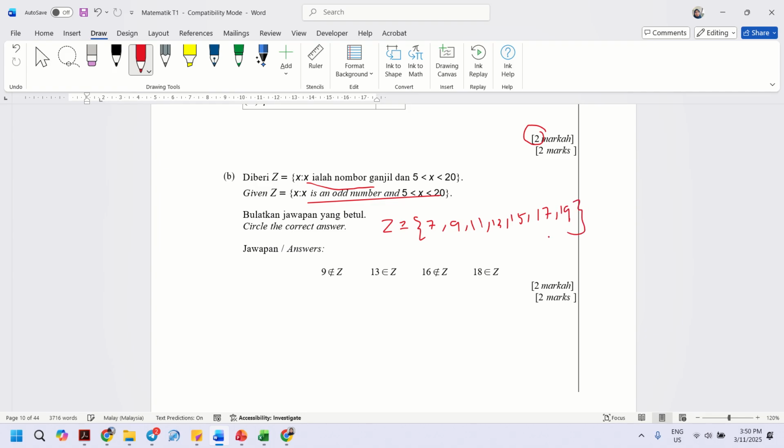Okay, so circle the correct answer. Is 9 not an element of Z? No, it is an element, so this is wrong. Is 13 an element of Z? Yes, 13 is an element of Z, so you circle it. 16 is not an element of Z, is it? Yes, because there's no 16 in the set of Z, so this is correct. Is 18 an element of Z? No, it's not an element, so the answer is 2. So that's it for section C, B.